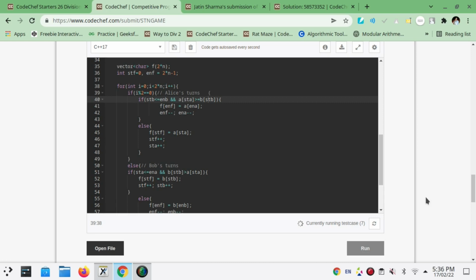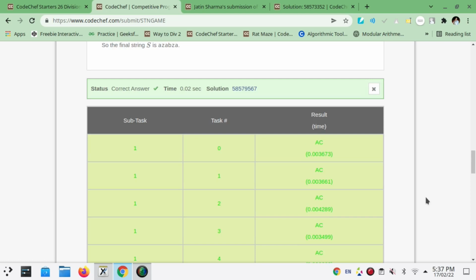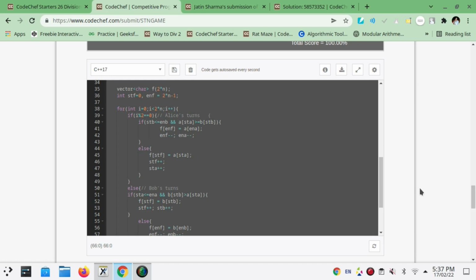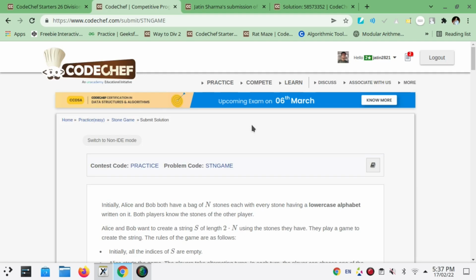Currently running test case 7. And yeah guys, we solved this problem. I have learned a lot from this problem. It's a greedy technique, whatever we call it, and I had not learned that part yet.